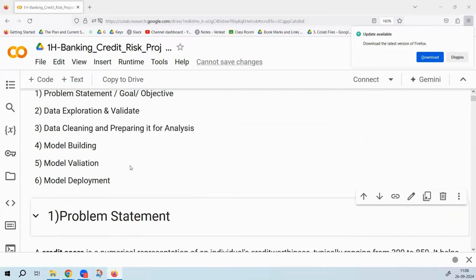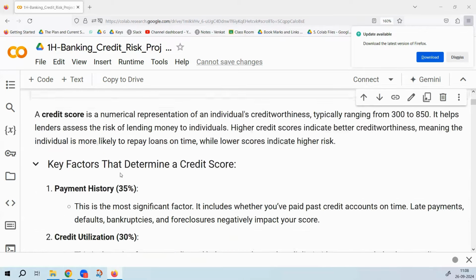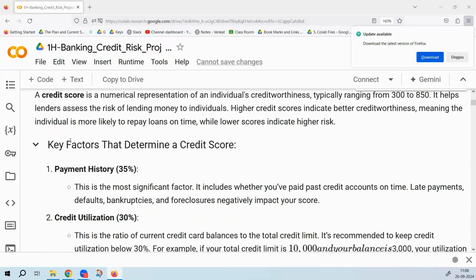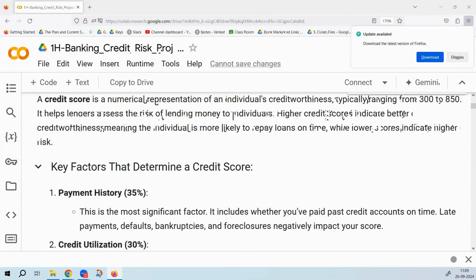Let us see this project. So what is the problem statement? The problem statement is about building a credit risk model. This model will predict whether a customer is a good customer or a bad customer. Before giving a loan itself, we want to predict whether the customer is a good customer or a bad customer. We are giving a credit score to him. Okay.